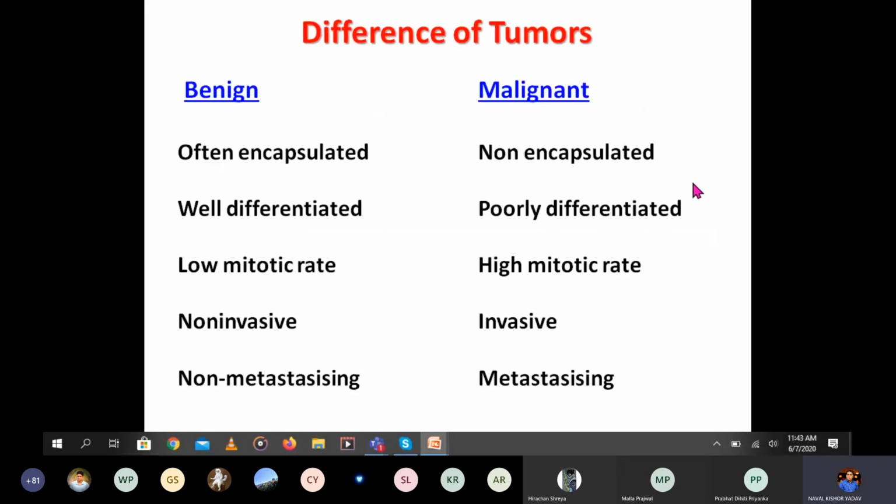So what is the difference between benign tumors and malignant tumors? Often encapsulated versus non-encapsulated, well differentiated versus poorly differentiated, low mitotic rate versus high mitotic rate, non-invasive versus invasive. Metastasis is not present here. Metastasis is present in the malignant tumor. So this malignant tumor is the cancerous one, which can spread from one part to another part of the body.